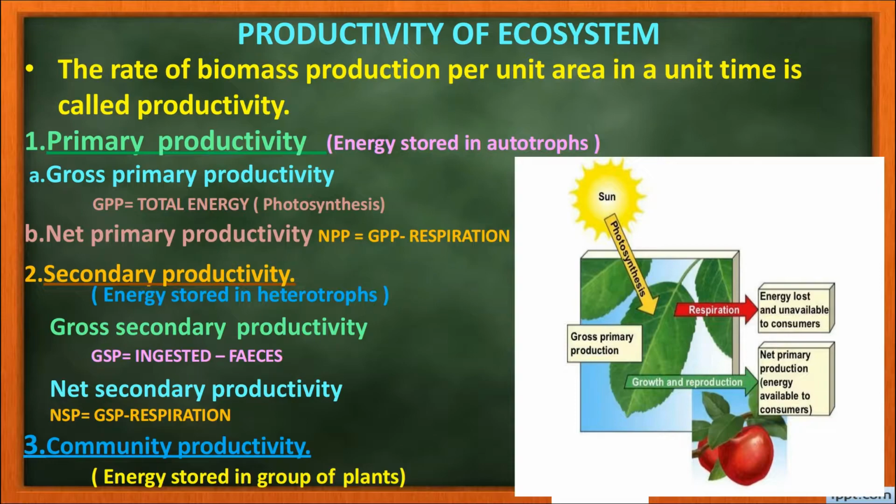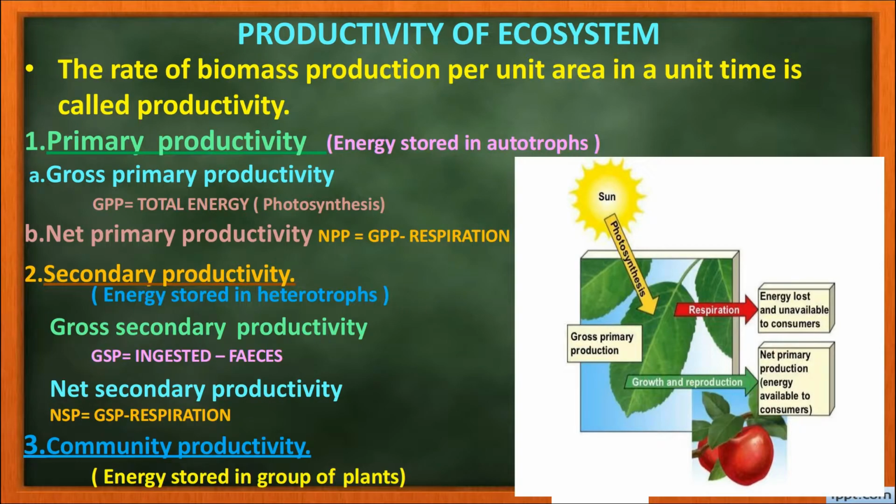So the energy is transferred from one trophic level, from the producers to the consumers. The secondary productivity is present in the consumers or the heterotrophs. So it is transferred from autotrophs to heterotrophs. Here the gross secondary productivity, that is GSP, is equal to the amount of biomass ingested by the organism minus feces. The net secondary productivity is the GSP minus respiration.